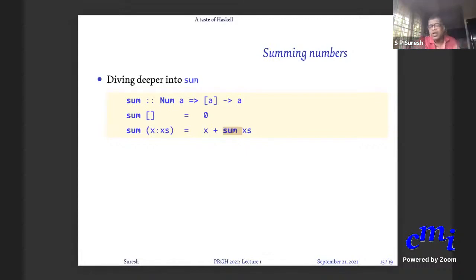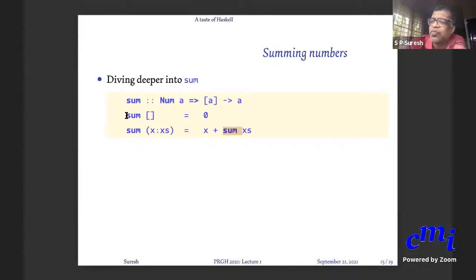You build lists by starting from the empty list, adding an element in front of it, which forms a new list, then adding an element in front of that, which forms another list, etc. We'll come to all that later, but this is the level of concise programs that you can write, rather than writing total equals 0 and then modifying total. You are just writing out the mathematical definition.